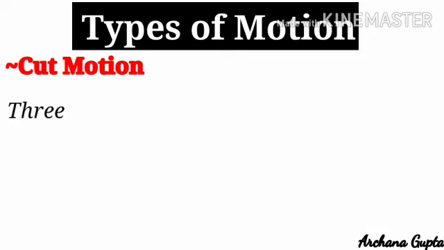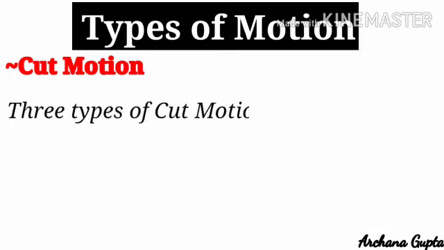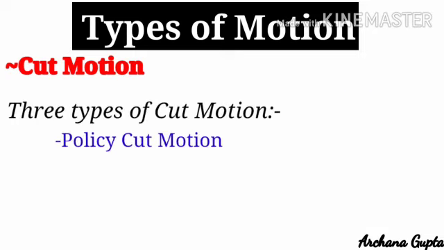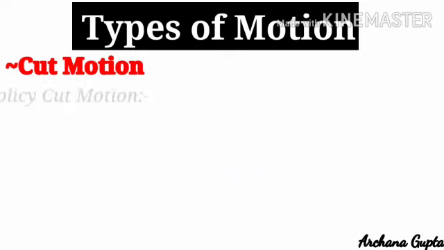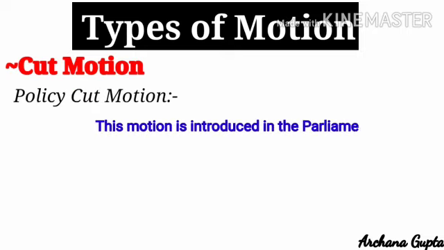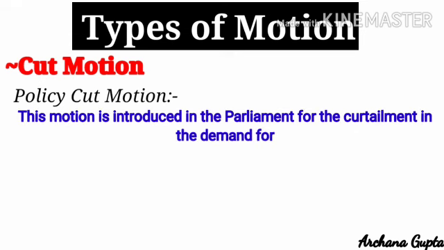There are three types of cut motion. First one is policy cut, then economic cut, and the token cut. So let's see them one by one. Policy cut motion. This motion is introduced in the parliament for the curtailment in the demands for grants to 1 rupee.